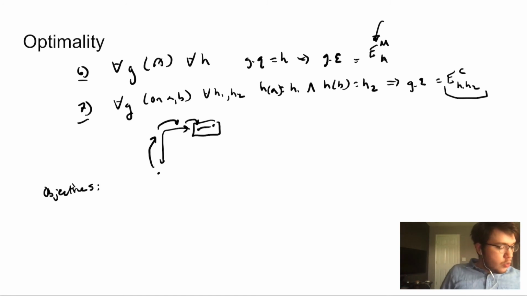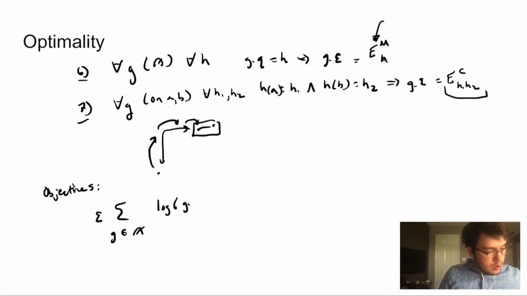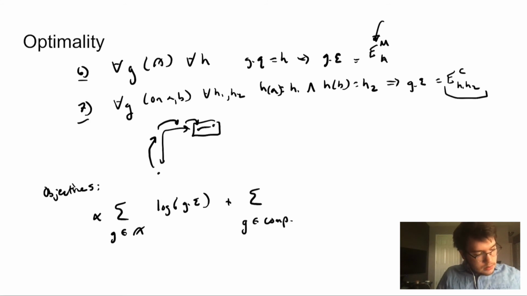Okay, so then we can write our objective as this epsilon, the sum of all the readouts, just using some shorthand for if these are measurement gates, the log of their error. I should probably use a different term than epsilon here. Let's use alpha, just to avoid confusion. And then we also want to sum over the error of the computation gates.